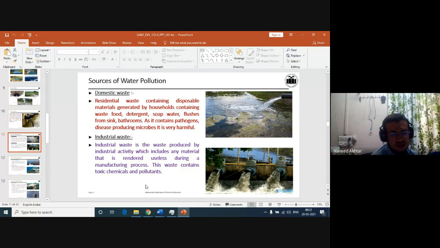They are very harmful. Similarly, water pollution from industry, you can say industrial waste, is the waste produced by industrial activity, which includes any material rendered useless during the manufacturing process. The waste contains toxic chemicals and pollutants. So these are the industrial waste, another source of water pollution.